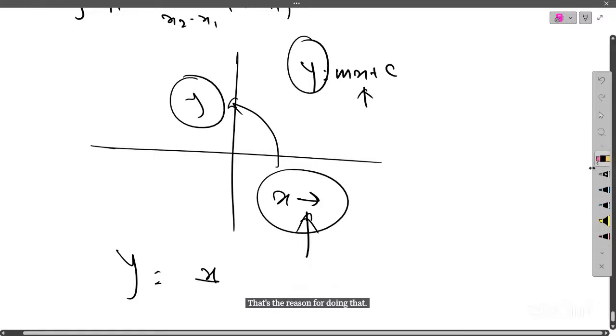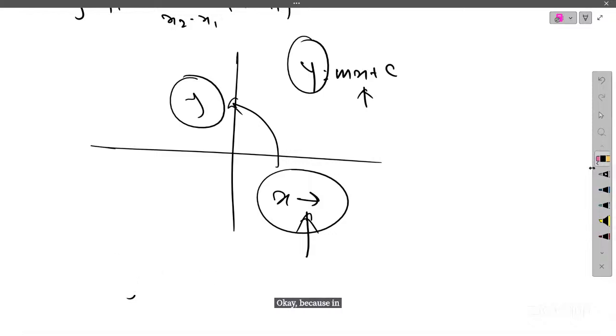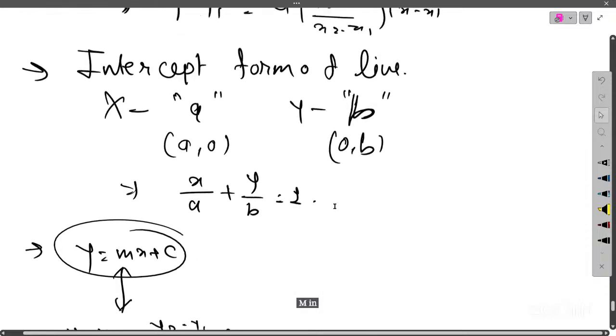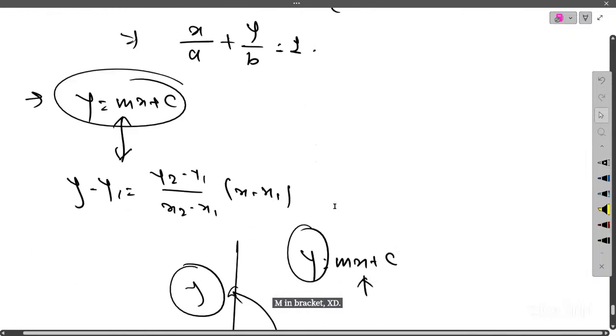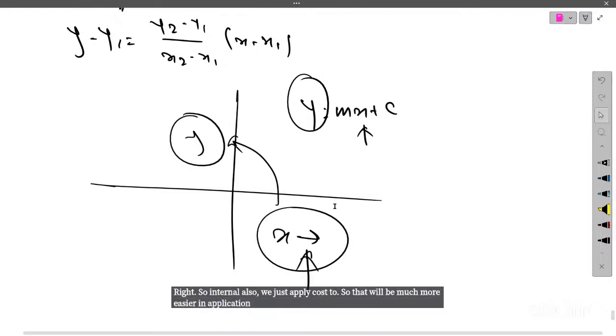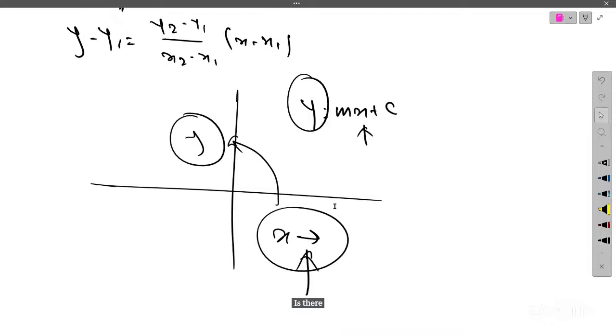Okay, because in the y-intercept formula, y is equal to mx plus c, and also in the x-intercept formula, y is equal to m in bracket (x minus d). Right. So in both general forms we just apply y is equal to, so that will be much easier from an application point.